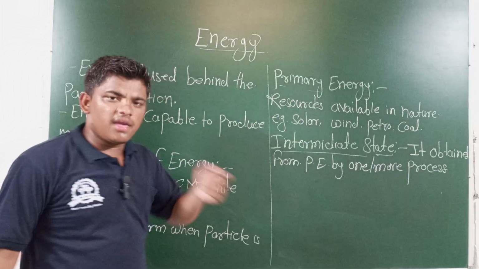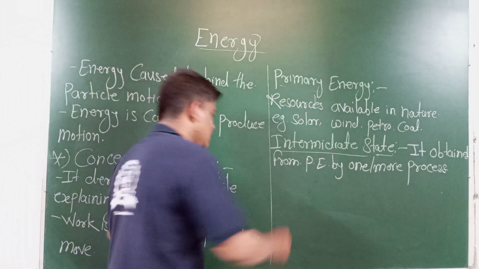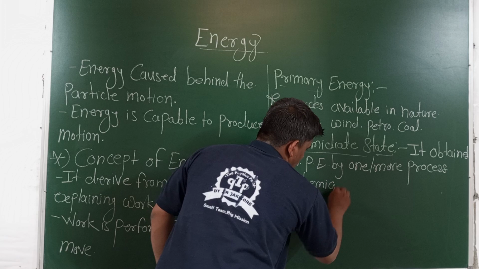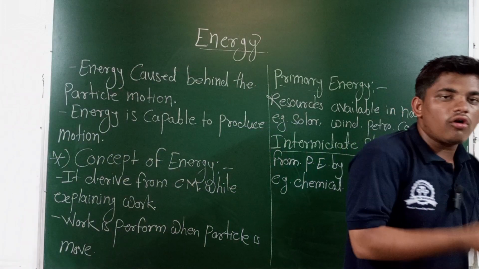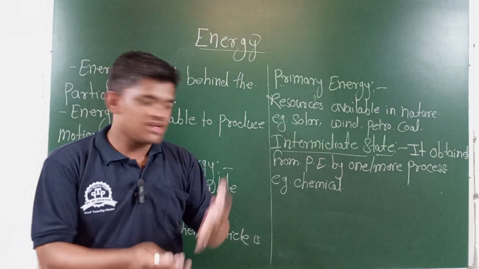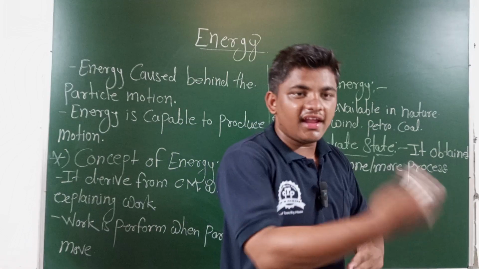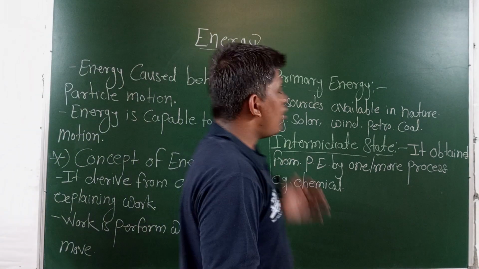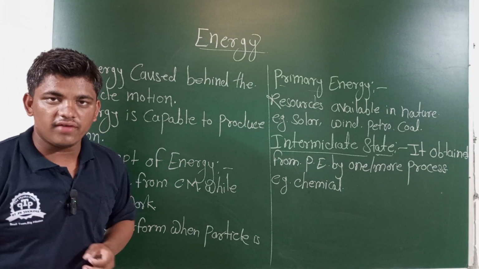Okay, these are some chemicals or some different types of fuels. Chemicals and steam are examples. How can we produce the chemicals? When we take some natural things, there are petroleum or coal or anything, and react them with each other to form different types of chemicals. After the reactions, we can produce the secondary state of energy or the secondary energy. The secondary energy is also called the usable form of energy.